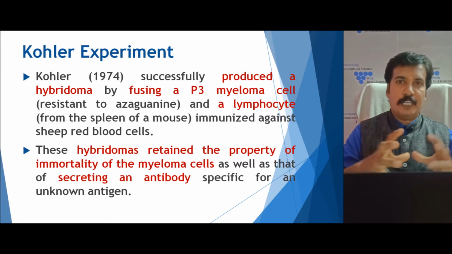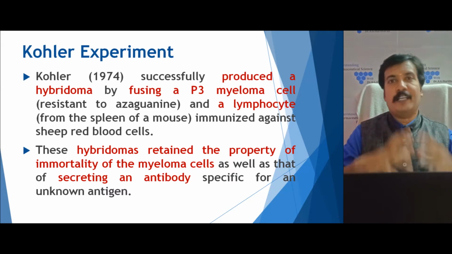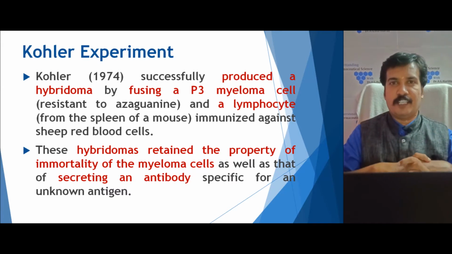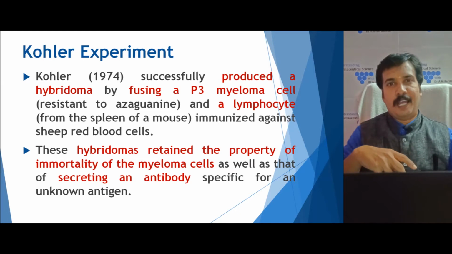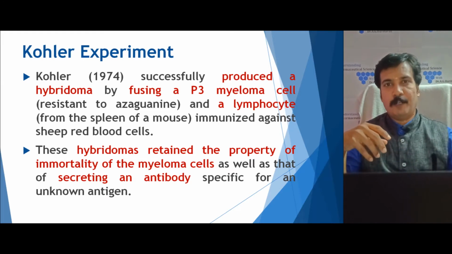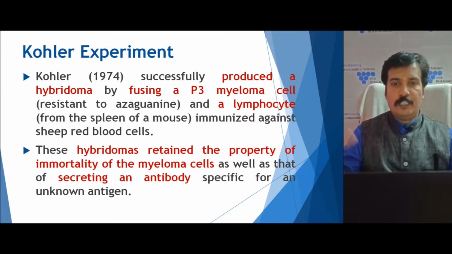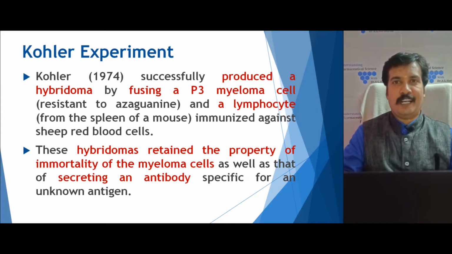By producing this hybridoma, he got two characteristics: this hybridoma retained both the immortality, the cell division ability of a cancer cell, that is the myeloma, and the antibody producing characteristic of a lymphocyte.